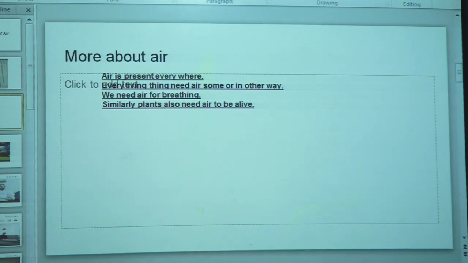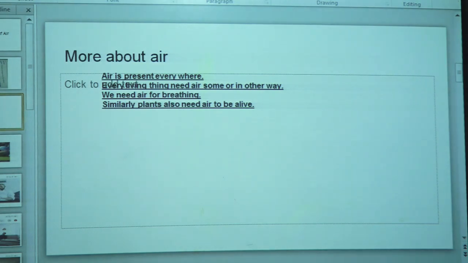As we all know, we take oxygen inside and when we exhale our breath, we give out carbon dioxide. The same carbon dioxide that is released by human beings or animals is used by the plants for their process of respiration.